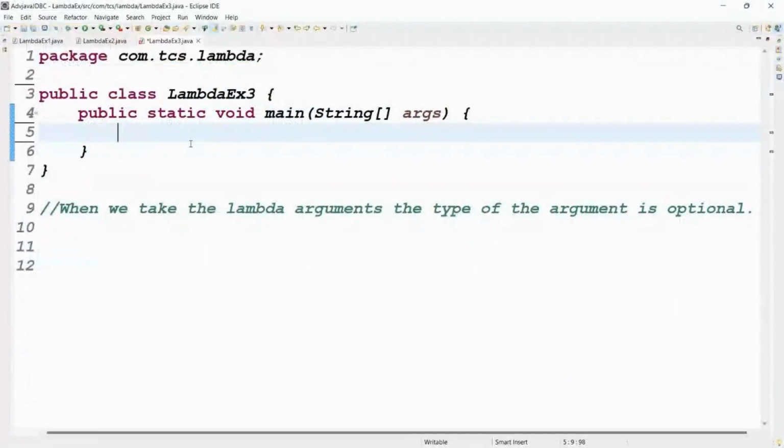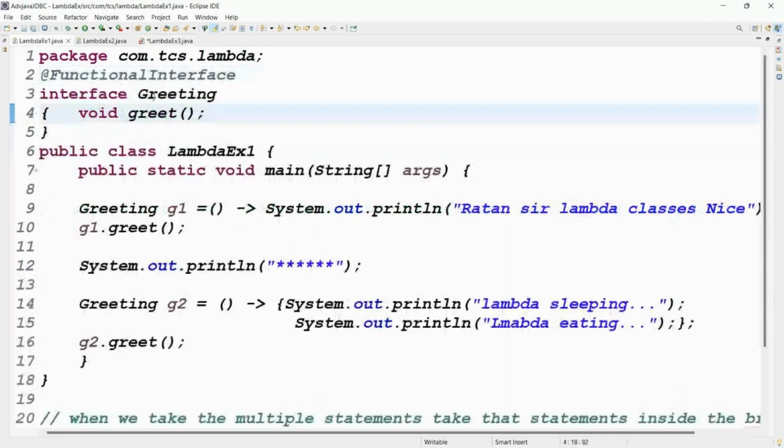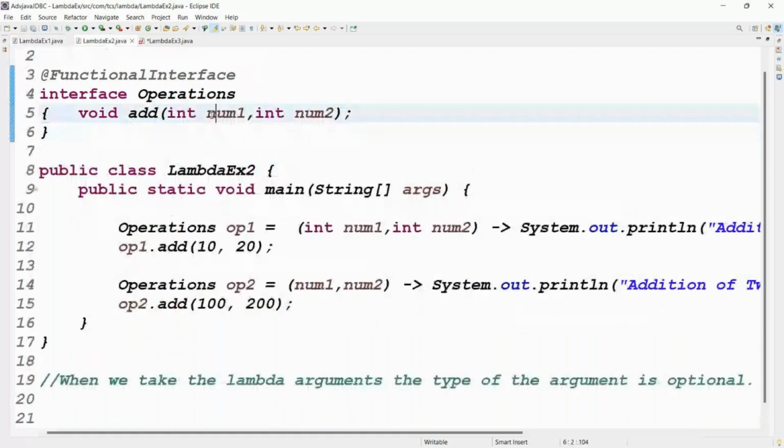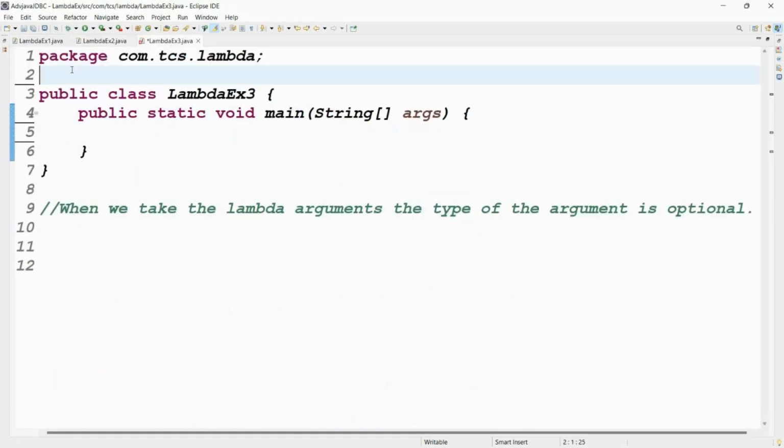Guys, can you hear me? Yeah, a small disturbance. Guys, see now, the first example we talked about is greet with how many arguments? Zero arguments, without arguments. The second example is with arguments. The third example is with a return type.